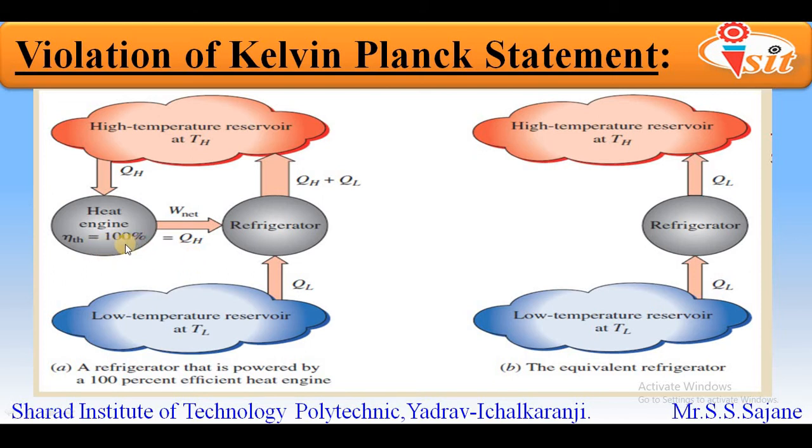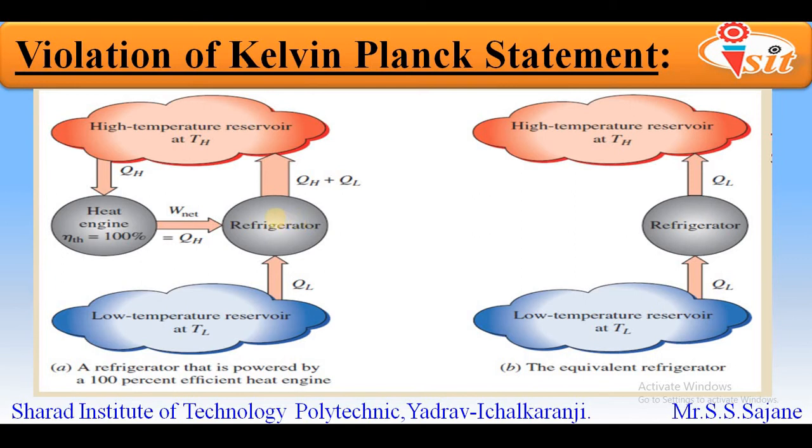Now if we look at the other part of the same diagram, that is, the refrigerator or heat pump, then whatever work we obtain from the heat engine, the same work is provided as input to the refrigerator or heat pump. From the Clausius statement, we know that we cannot transfer heat from a low temperature reservoir to a high temperature reservoir unless we provide some external work.